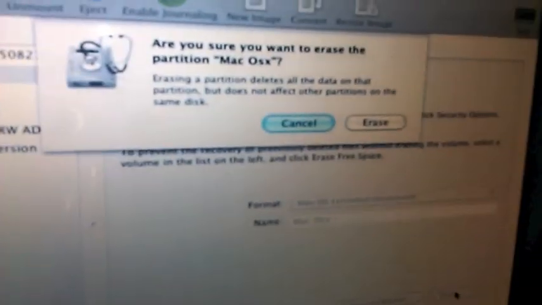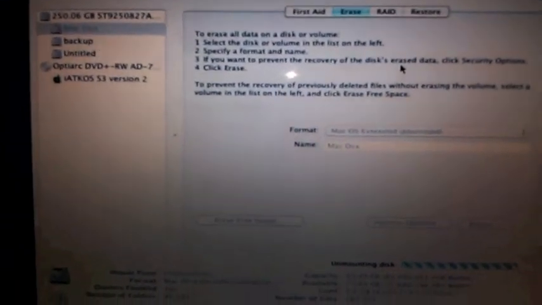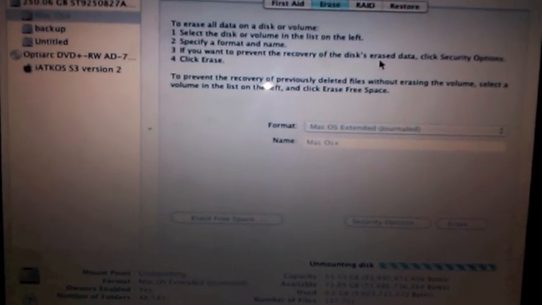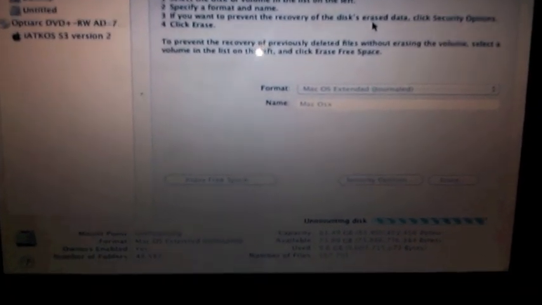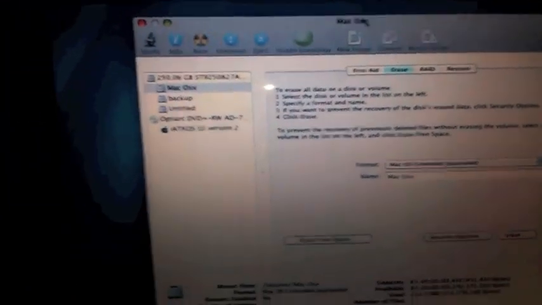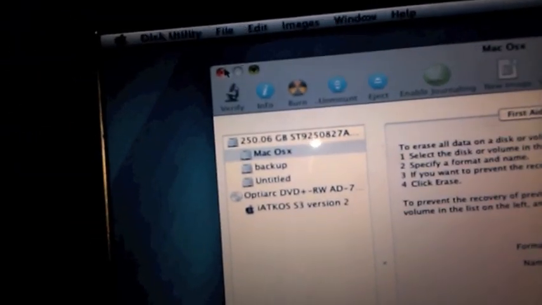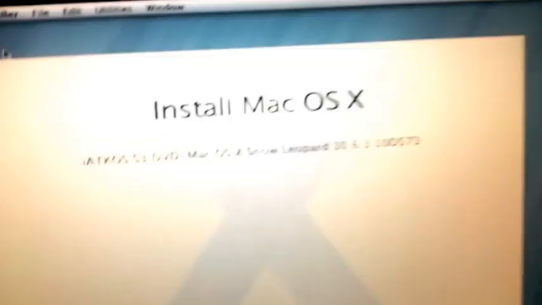It will ask if you really want to erase, and you just press Erase. Erasing. Alright, it's done. Now all you have to do is exit out of it by clicking on the little red button.